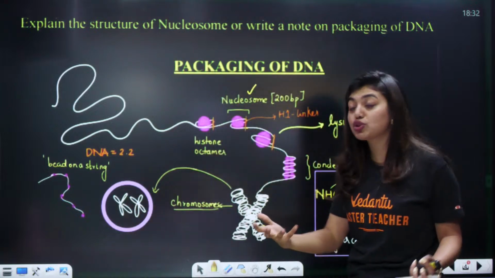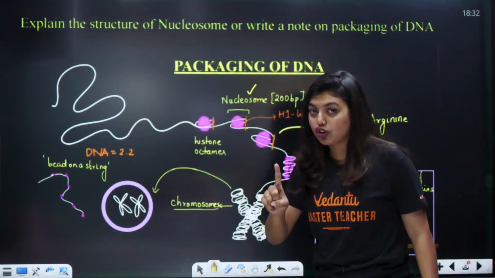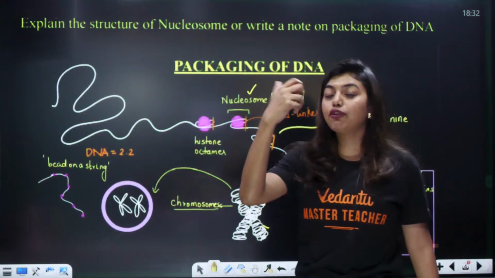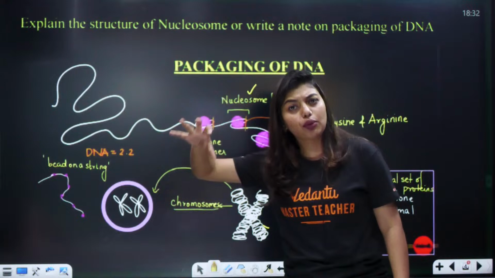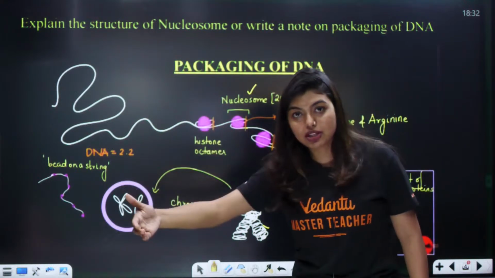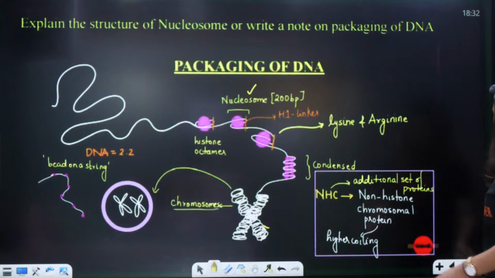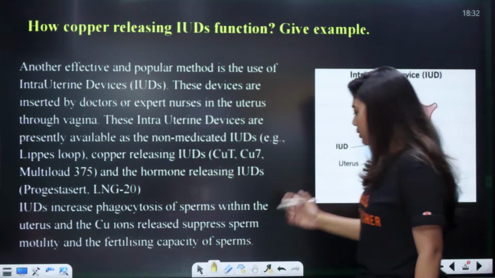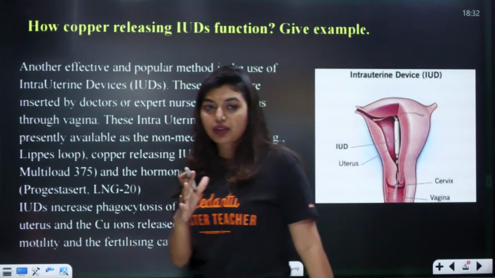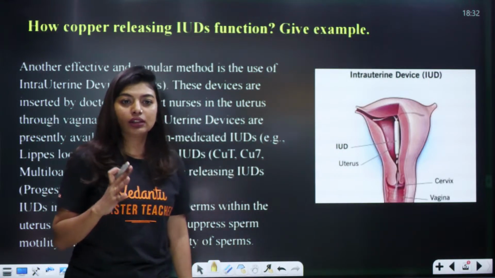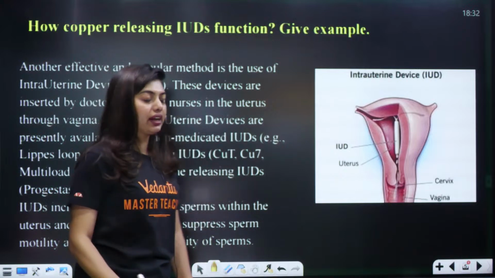So, how did this chromosome form? Because of this packaging. Don't forget this, histone octamer plus DNA forms the nucleosomes. These nucleosomes condense continuously to form the chromatin fibers, that will lead to the formation of chromosomes. Okay. Done. Next question, we will move to the next question. That was clear, all of you? Pakka? Double okay? Tell fast. Okay, double okay?